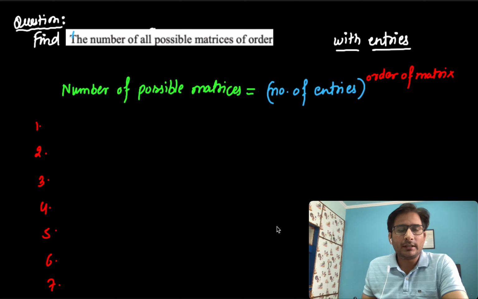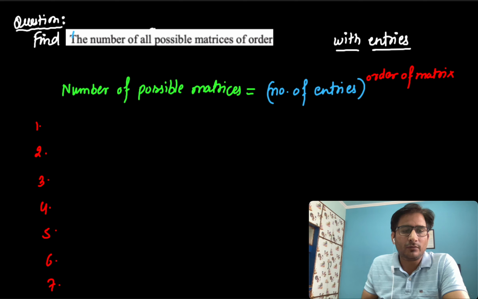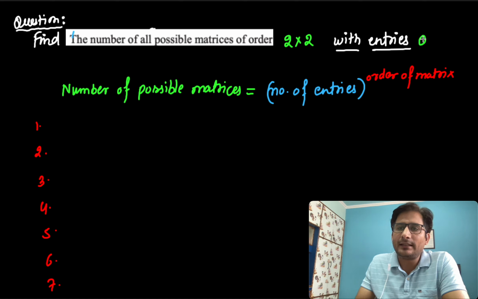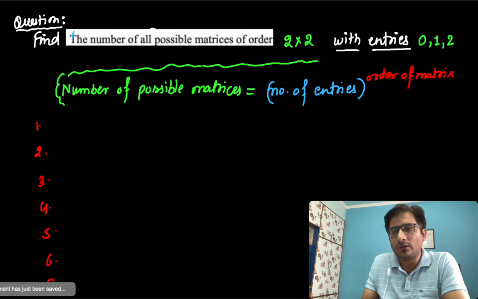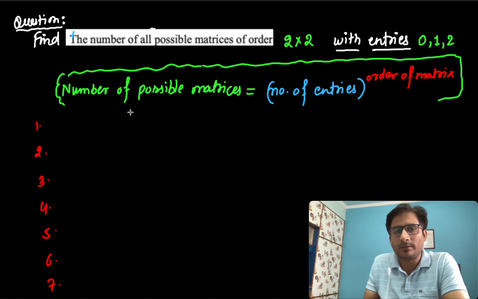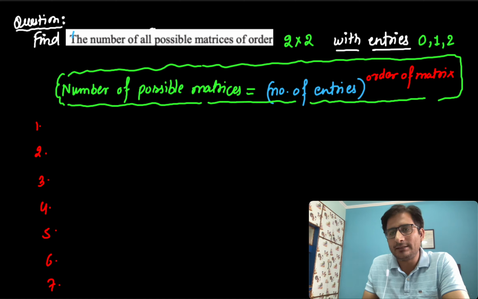If you look at the question, we need to find the number of all possible matrices of a given order. Suppose the order is 2 into 2 with the entries 0, 1 and 2. What will be the number of all possible matrices here? The formula is: the number of all possible matrices equals the number of entries power the order of the matrix.